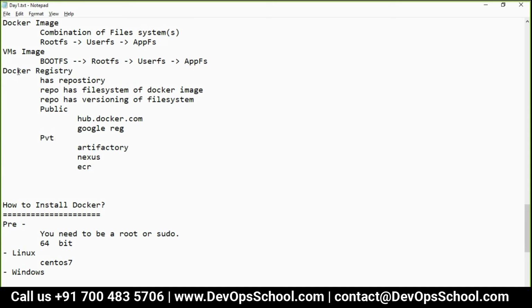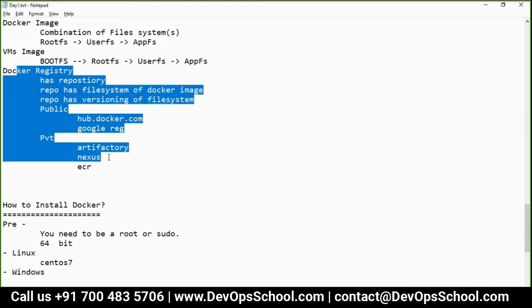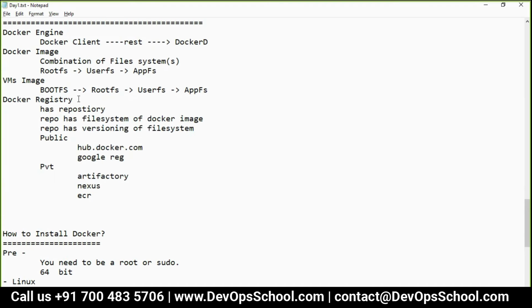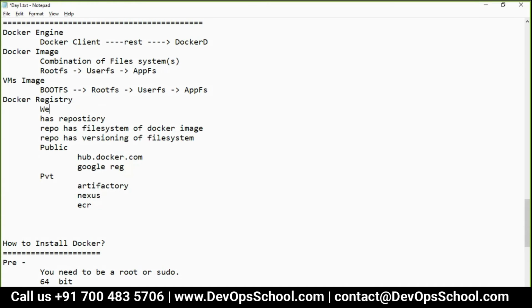So Docker registry. Basically we get a Docker image from a registry. Which registry? So many registries are there. So understand that.